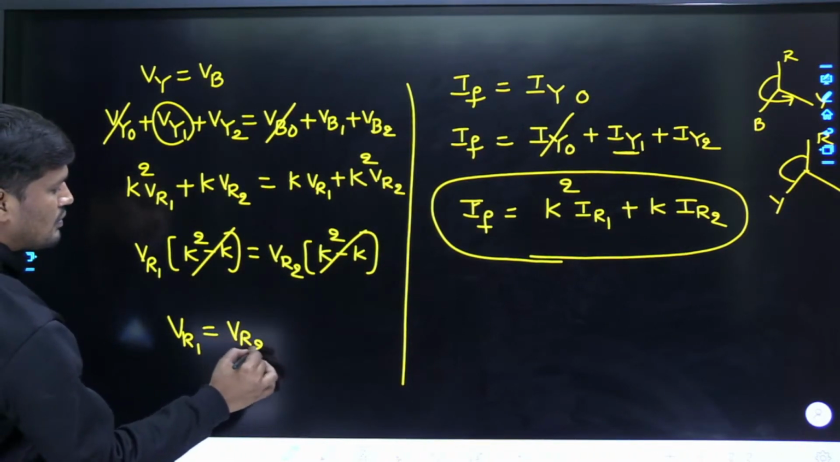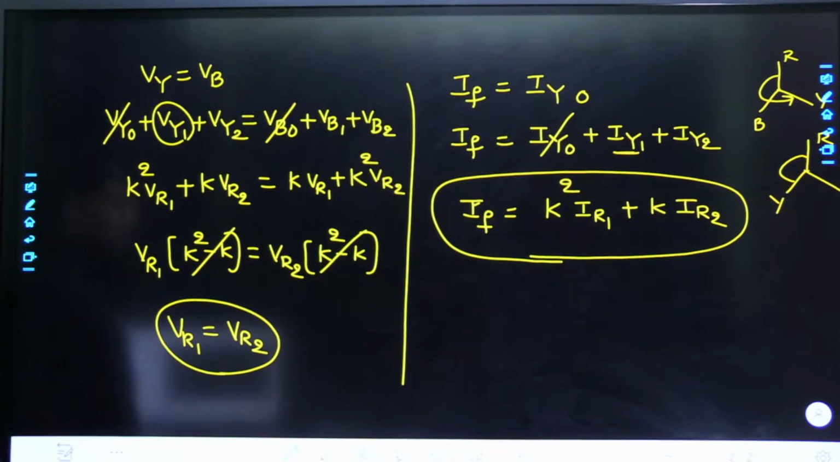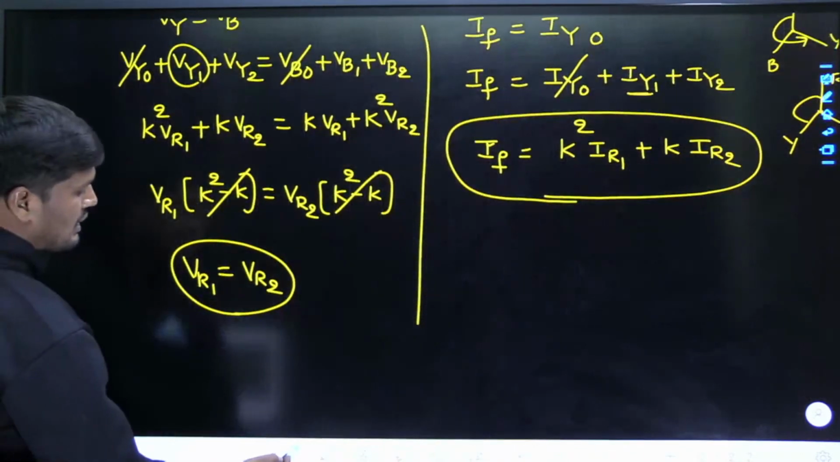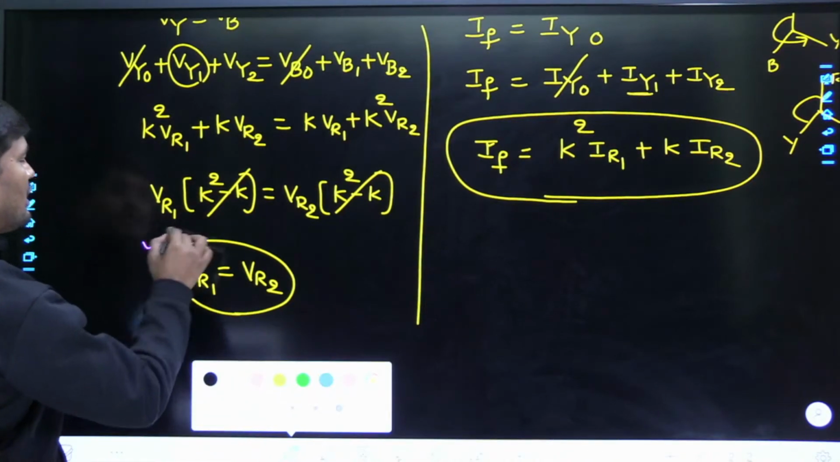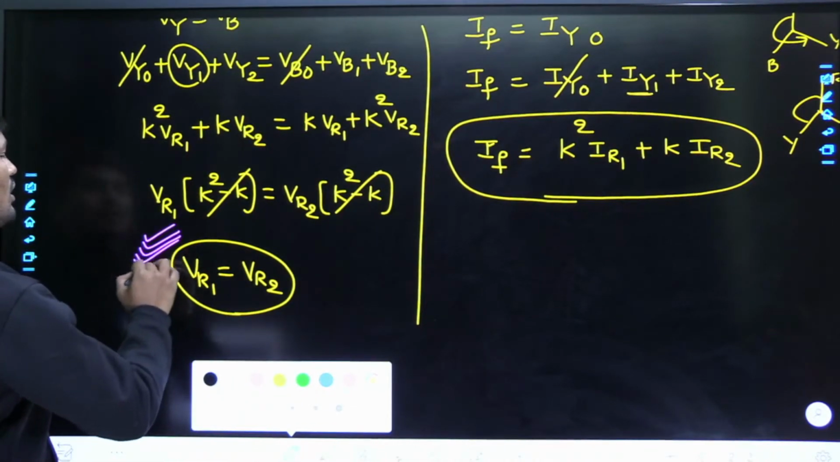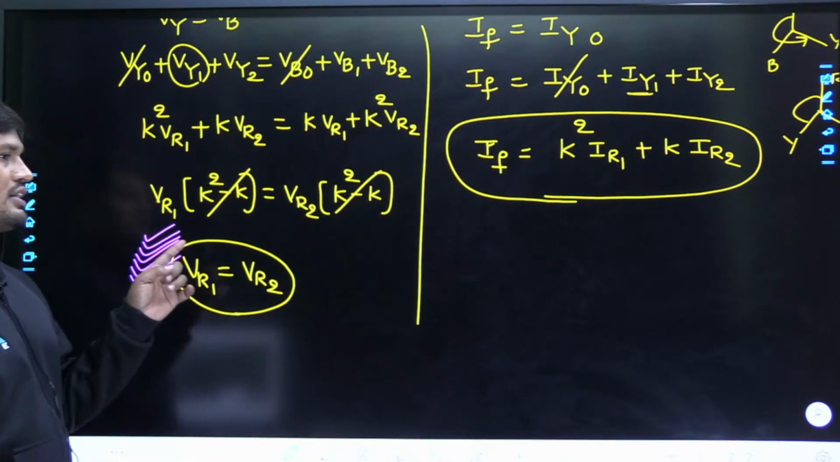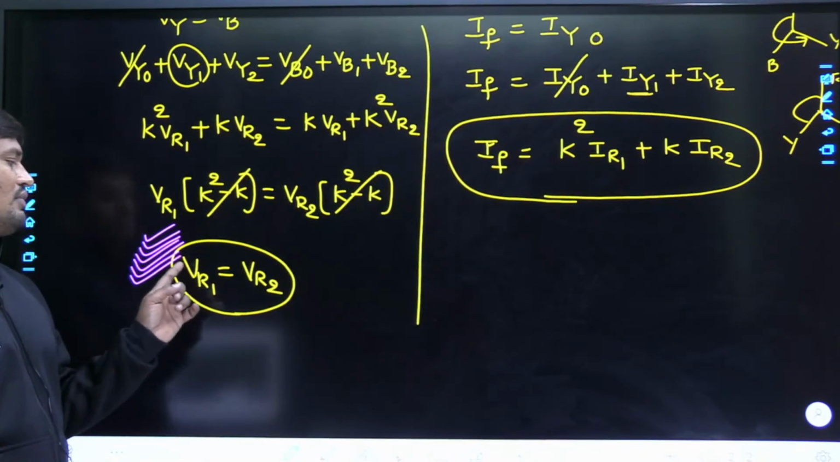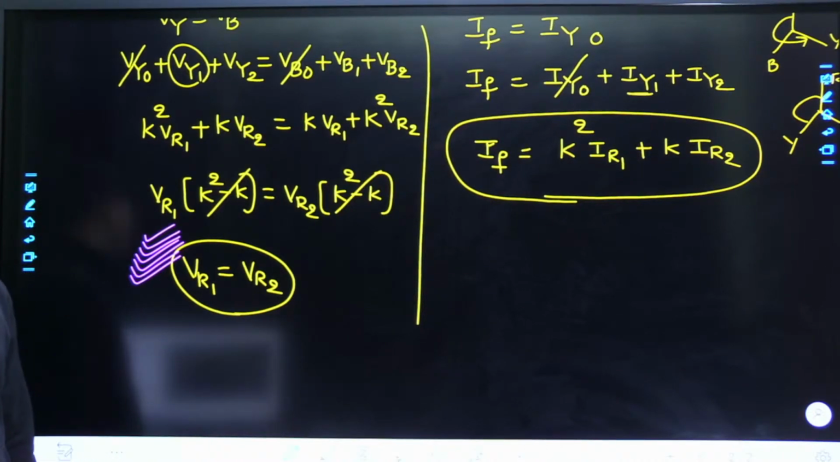Now, positive sequence voltage and negative sequence voltage both are equal in case of line to line fault. Tell me, in case of LG fault, all sequence currents are equal, but in case of line to line fault, all sequence voltages are equal, but there is no zero sequence component. Means in case of LL fault, positive sequence voltage is equal to negative sequence voltage. This is a very important point, please remember this.